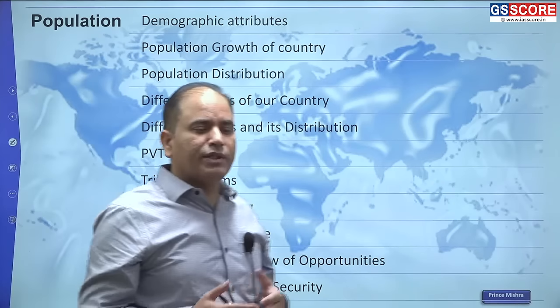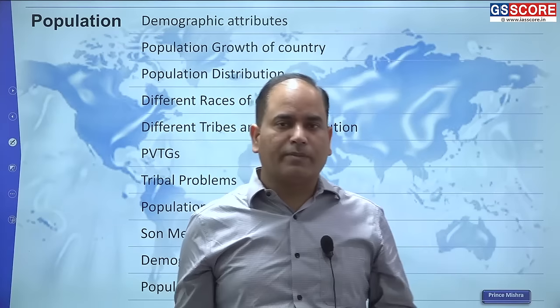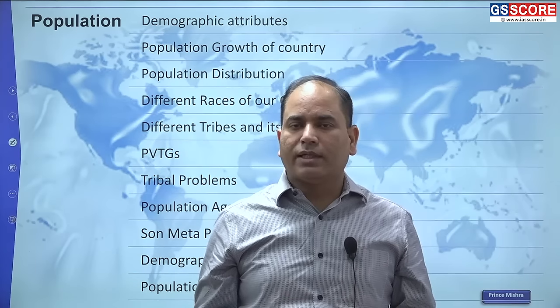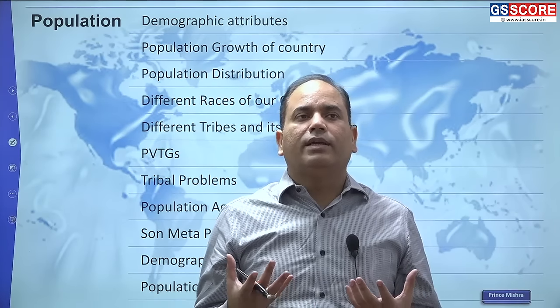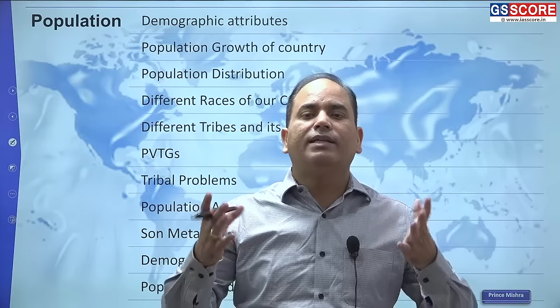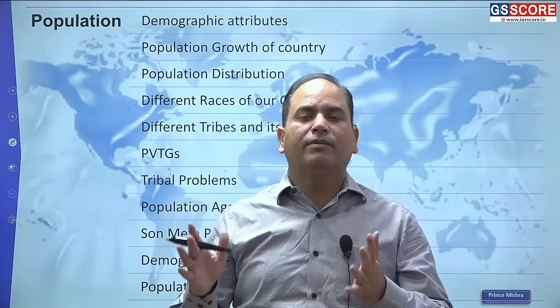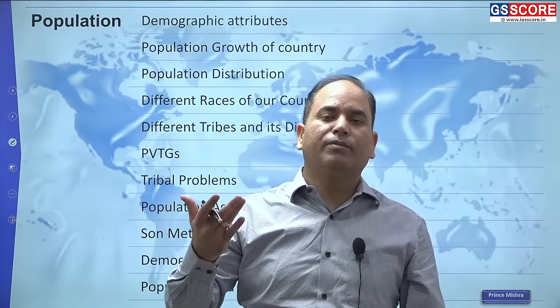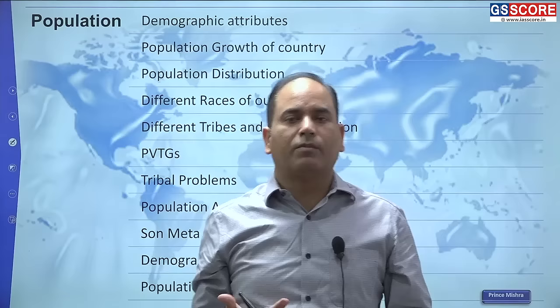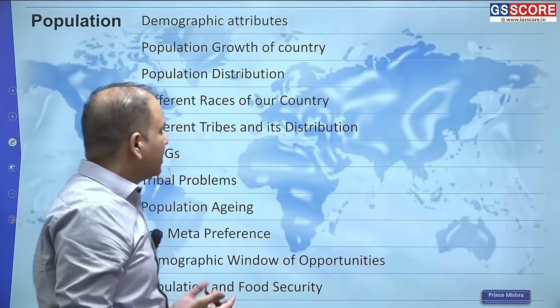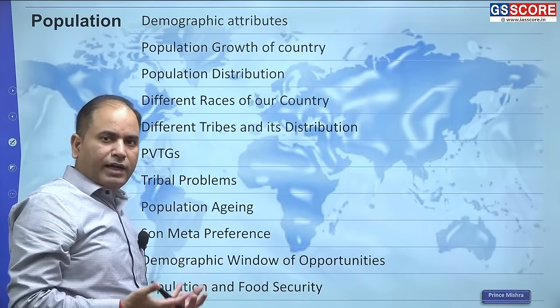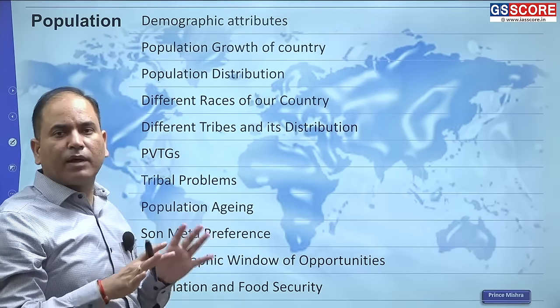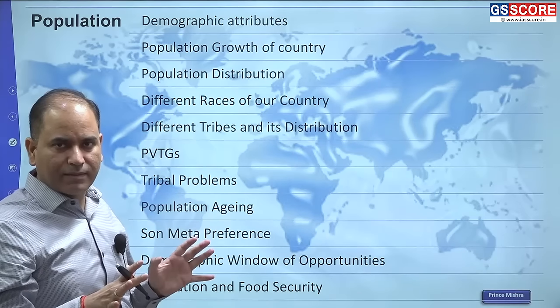First of all, you just need to understand population as a phenomenon, because population is almost as old as humanity itself. Whenever humans arrived on this planet, from that time the history of population goes. Population is associated with people, and people must have arrived on this planet at some point in geological history.